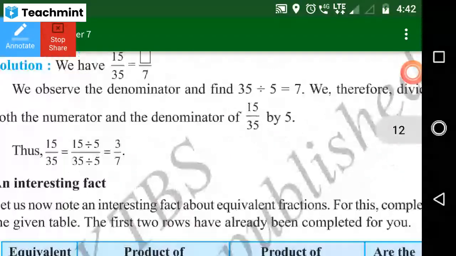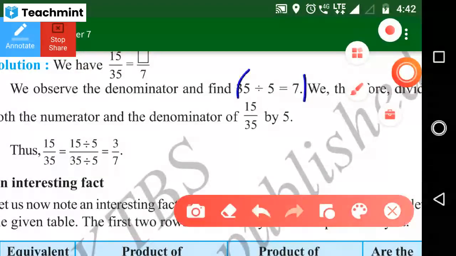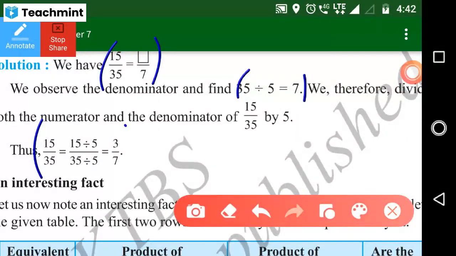So you just write down this much only, here to here. Either multiply or divide. Equivalent fractions means you just multiply only. Completed, ma'am. Good. Do we have to write all of this?